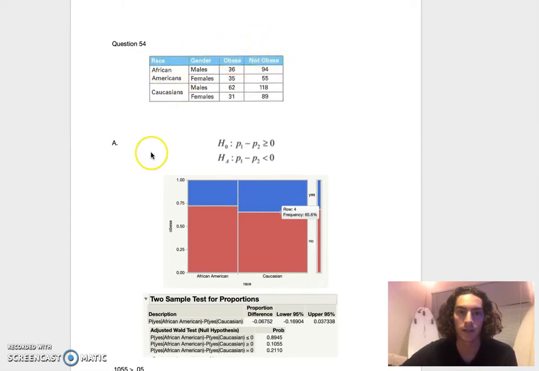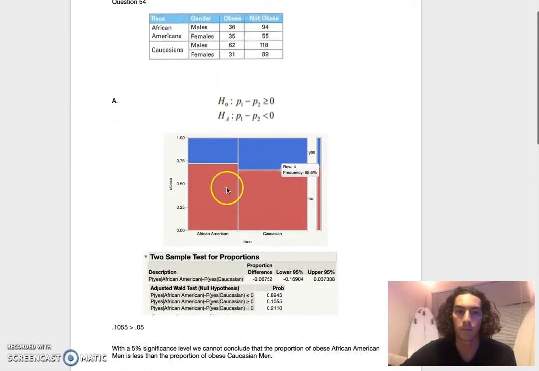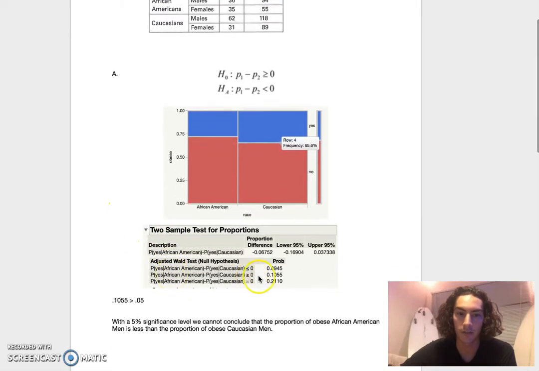I computed this in JMP, where I then calculated this table and these tests for proportions. So I first had my null and my alternative hypothesis, and then after figuring out through JMP what the p-value was, I ended up finding that the p-value was 0.105, and that is greater than the alpha level, which is only 0.05. So with that, we fail to reject the null.